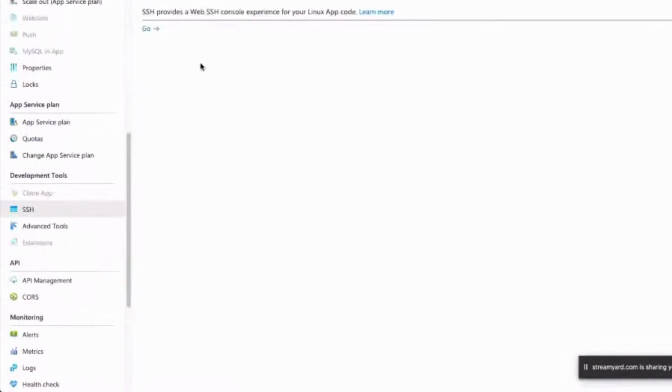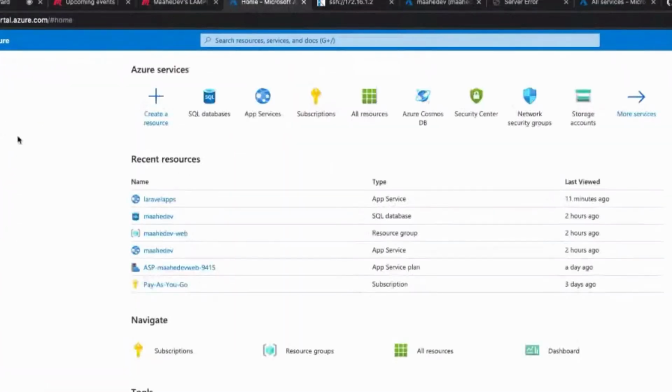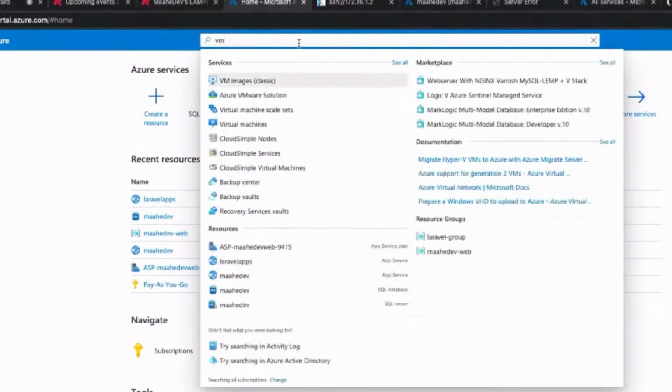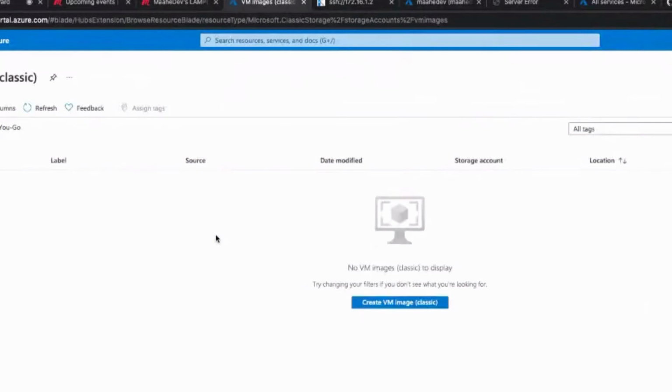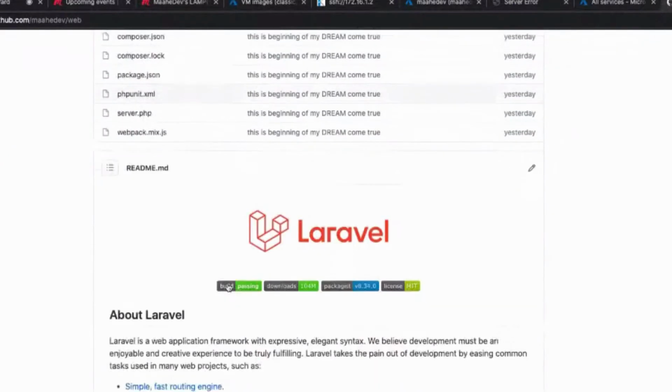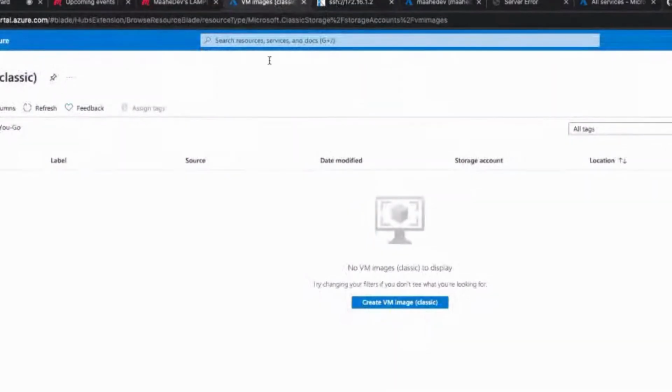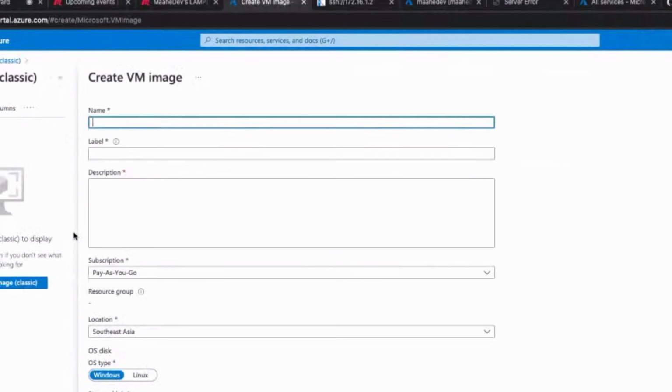In case you wish to install PHP yourself, then the resource we need to take is a simple VM. We will take a proper VM, select Linux, and then install our PHP, SQL, Ajax, Nginx, everything. But this web app is pre-configured. If you need PHP, it is pre-configured. You add your repo, and as soon as you make any changes here, that will also be pulled. As I said, CI/CD is also available. Okay, so if you want more control, then we need to go into create VM. Here it will be a blank machine, and then you can do anything.